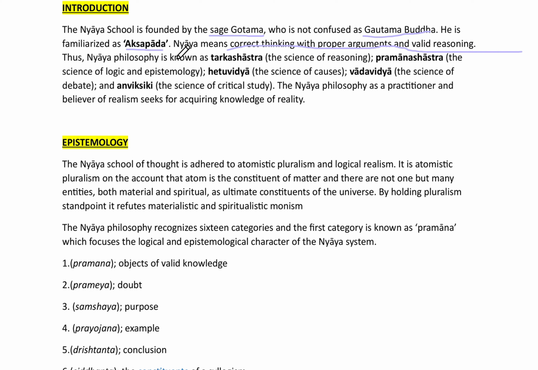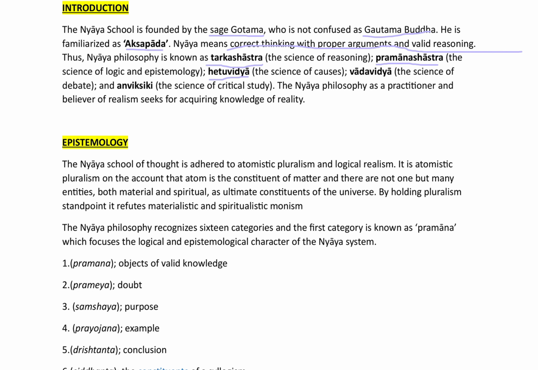And thus, Nyaya philosophy is known as Tarka Shastra, the science of reasoning; Pramana Shastra, the science of logic and epistemology; Hetu Vidya, the science of causes; Vada Vidya, the science of debate; and Anvikshiki, the science of critical study. The Nyaya school, as a practitioner and believer of realism, seeks to acquire knowledge of reality. So these are the different names of the Nyaya school, showing how Nyaya can be explained in different ways.